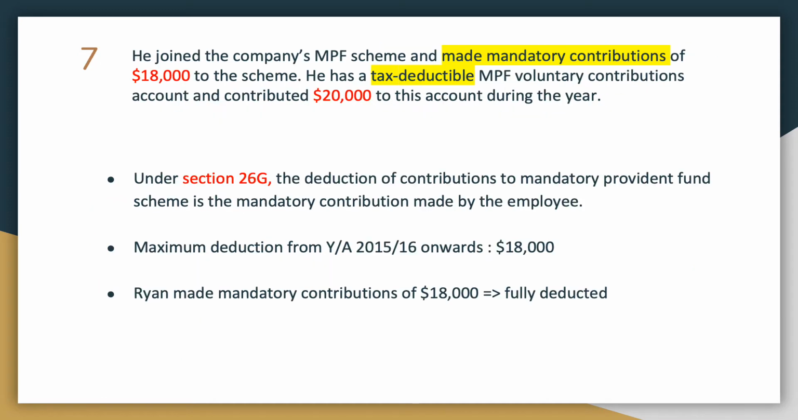As for Note 7, under Section 26G, the deduction of contributions to a Mandatory Provident Fund scheme is the mandatory contributions made by the employee. The maximum deduction from the year of assessment 2015/16 onwards is $18,000. Ryan made mandatory contributions of $18,000, which does not exceed the maximum amount and could be fully deducted.